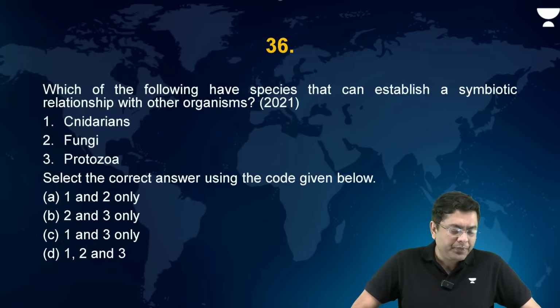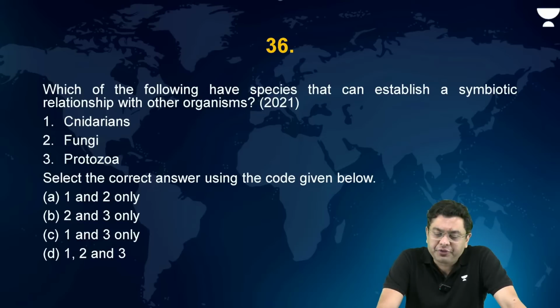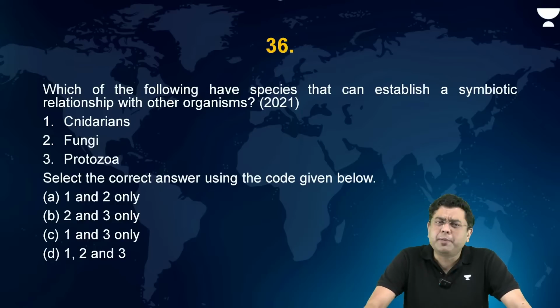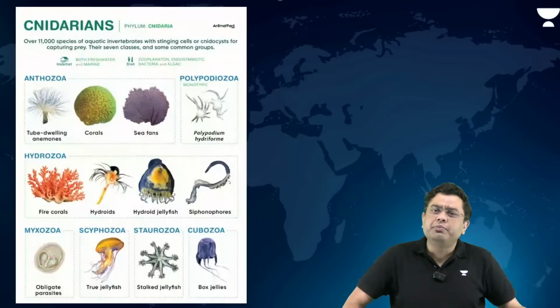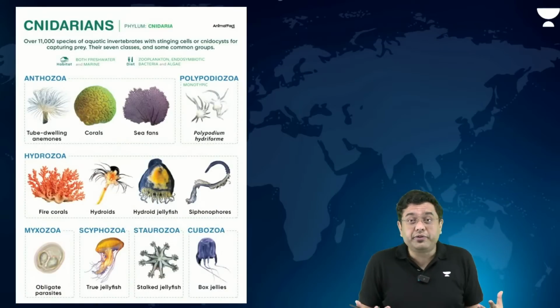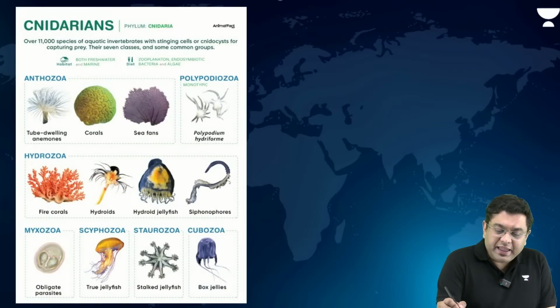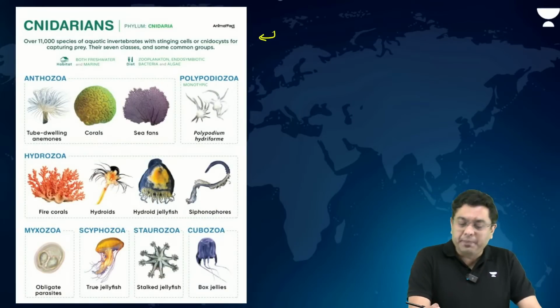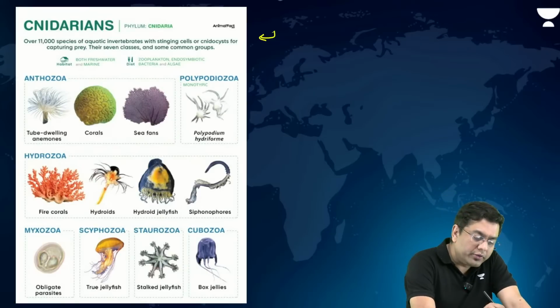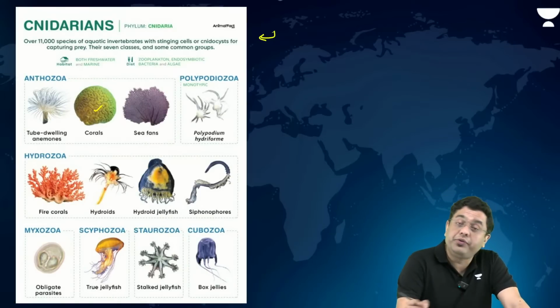Correct. Very good. Now, which of the following have species that can establish a symbiotic relationship with other organisms? Cnidarians, fungi, and protozoa. When we talk about cnidarians, many of us might not have an idea what they are. Cnidarians are basically aquatic invertebrates, right? So corals, sea anemones.